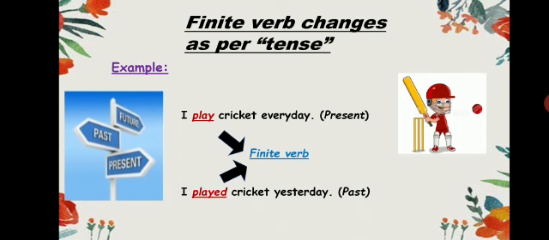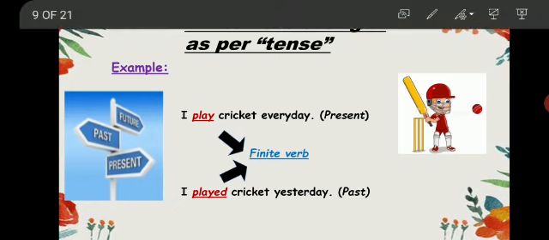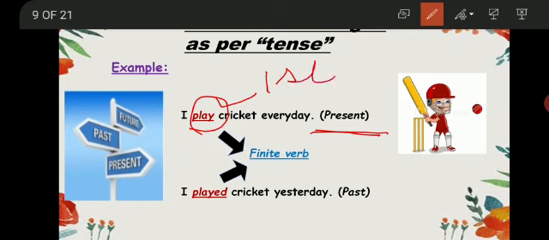So now see the example. I play cricket every day. In this sentence, the word play is showing the action that happens every day. It means it is a present tense. So in the second example, I played cricket yesterday. So this one is the first form and this is the second form. And in past tense, we always use the second form.